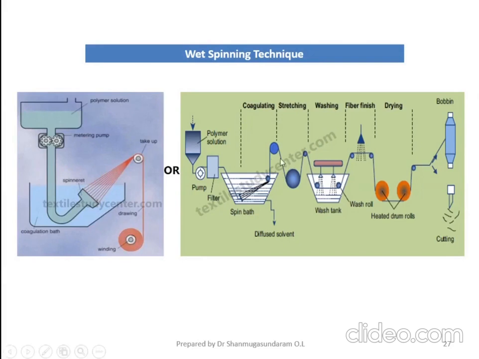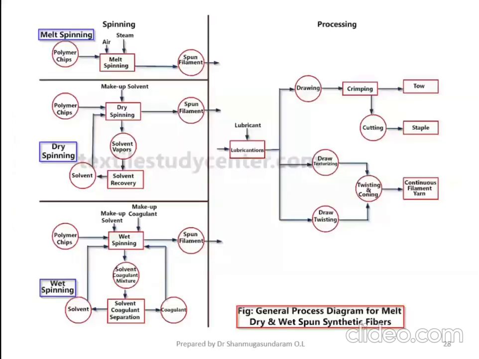This is in order to improve the crystalline region in the filament. Then you have to wash. What is the purpose of washing? To remove the impurities present in the filament. Then either you can directly wind it onto your bobbin, or you can give some sort of finish to the material. This finishing is not necessary; it again depends on the end use of the material.